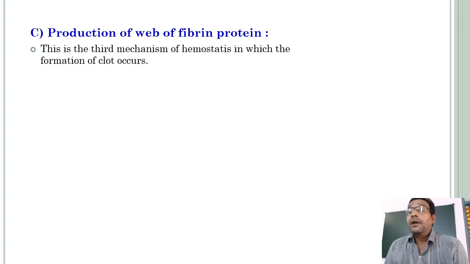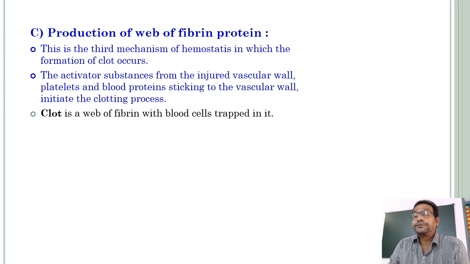Next, third point, production of a web of fibrin protein. This is the third mechanism of hemostasis, in which the formation of the clot occurs.